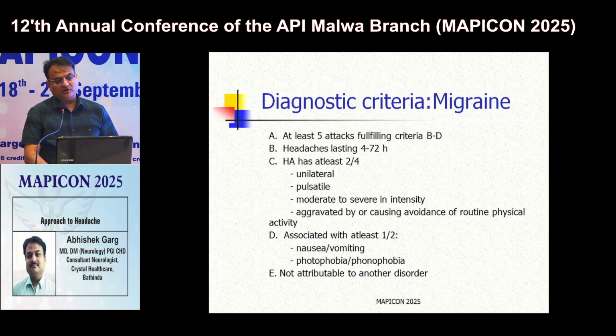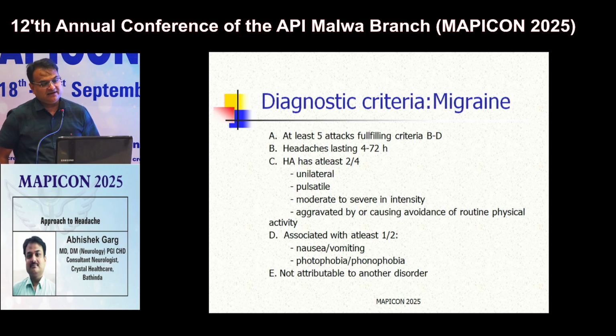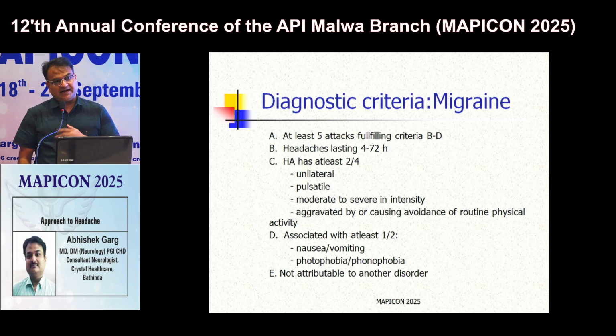So first of all, we will discuss some of the common primary headaches, and among primary headaches, migraine and tension type are the two most common. So first we will discuss migraine and what is the diagnostic criteria for migraine. A patient who is having recurrent attacks of headache, and at least 5 attacks should fulfill criteria B to D.